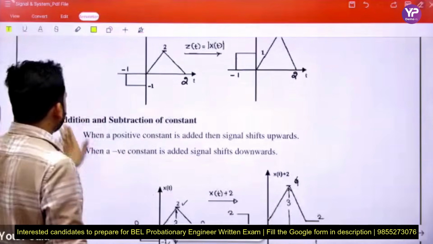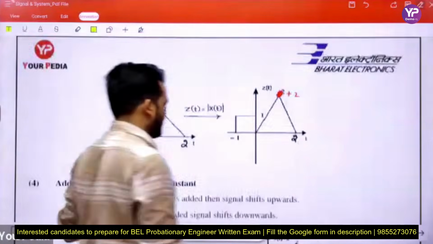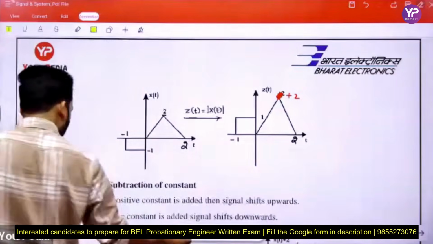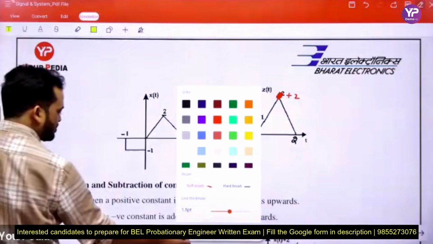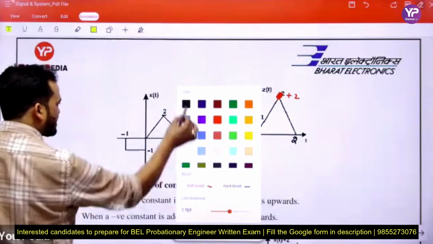Next, perform addition and subtraction of a constant. See beta, here we discuss some examples. If you listen to me carefully, then all the doubt will be automatically clear.